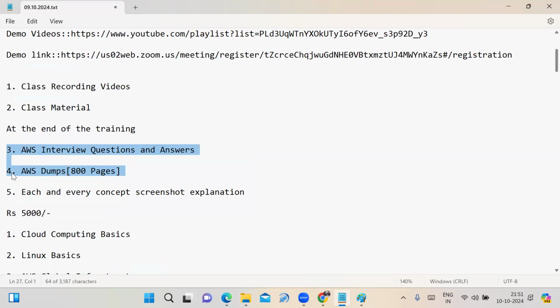I'm providing previously asked questions and answers, and for each and every topic, the screenshot explanation also, at the end of the training. If I provided it at the beginning, there is no use, since I'm already providing the steps pin to pin. That's why I provide those things at the end of the training.